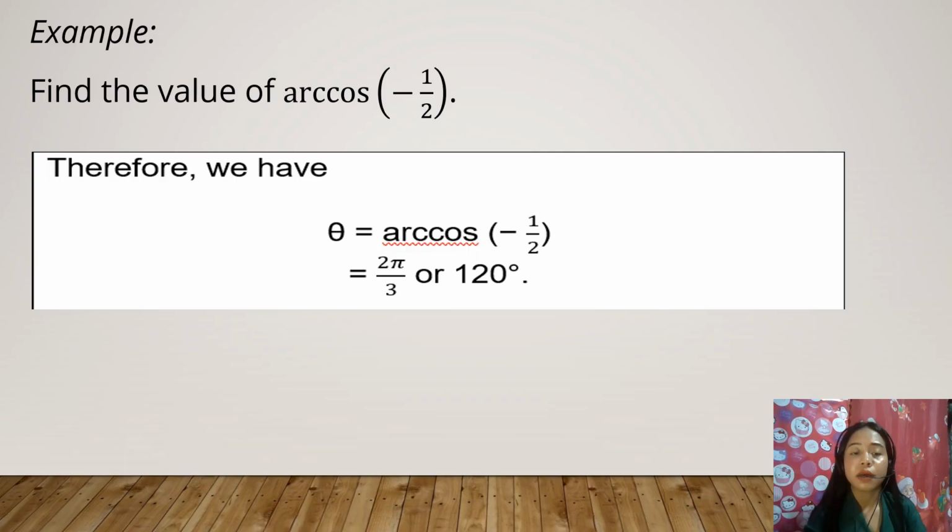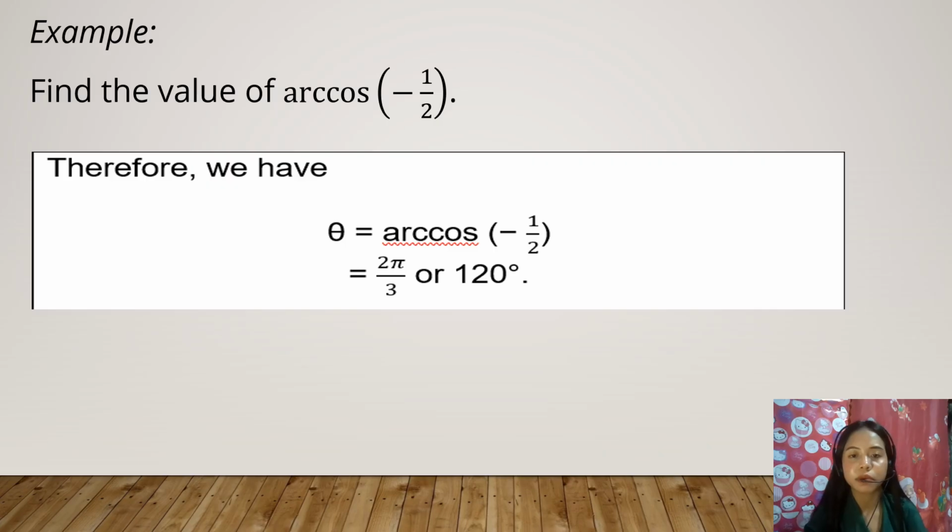Okay, so therefore, we have theta is equal to arc cosine of negative 1/2. So, ang answer is katong gisolve na to sa radians, which is 2 pi over 3 or 120 degrees. Okay?